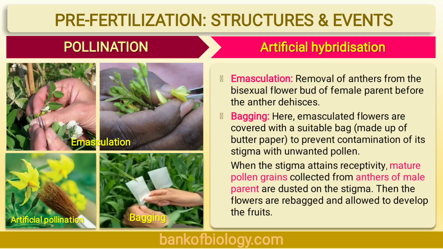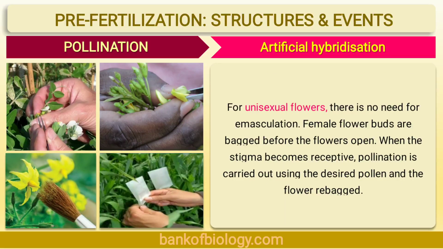When the stigma attains receptivity, mature pollen grains collected from the anthers of the male parent are dusted on the stigma. Then the flowers are rebagged and allowed to develop the fruit. This is nothing but the artificial hybridization. For unisexual flowers, there is no need for emasculation. Female flower buds are bagged before the flowers open. When the stigma becomes receptive, pollination is carried out using the desired pollen and the flowers are rebagged.